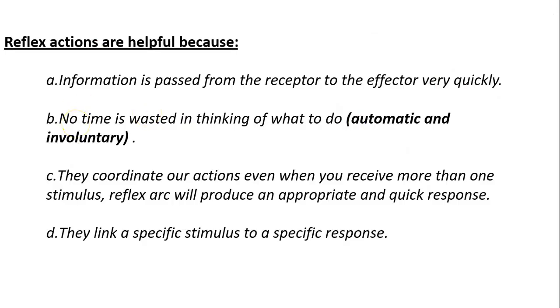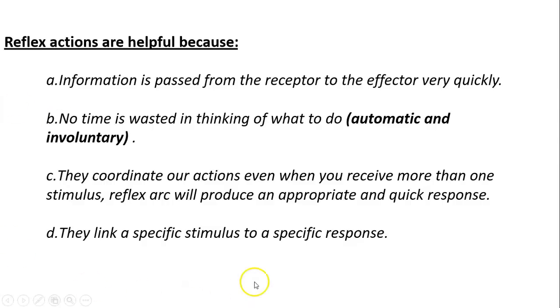They coordinate our actions even when you receive more than one stimulus at the same time. So you can be running from a dog and you still can see the car coming and you can avoid it. Why? Because you can receive and process many stimuli at the same time due to the reflex arc. You're not thinking. Each stimulus has its own response ready already.